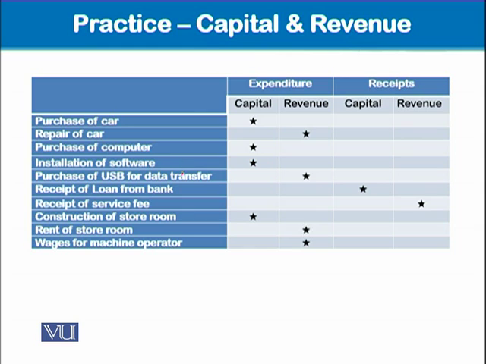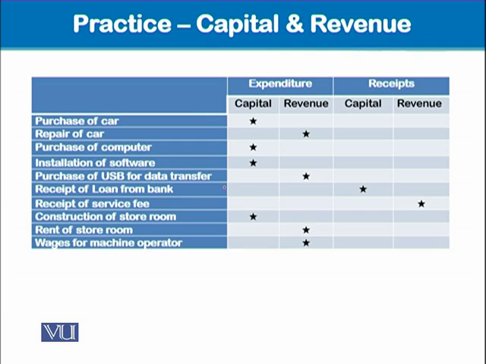Okay. So purchase of USB for data transfer. This is an expense. This is a stationery item. Its useful life is not long term. Or in other words, you can also say it is an immaterial item, so it should be taken to expense. It's a revenue expenditure.